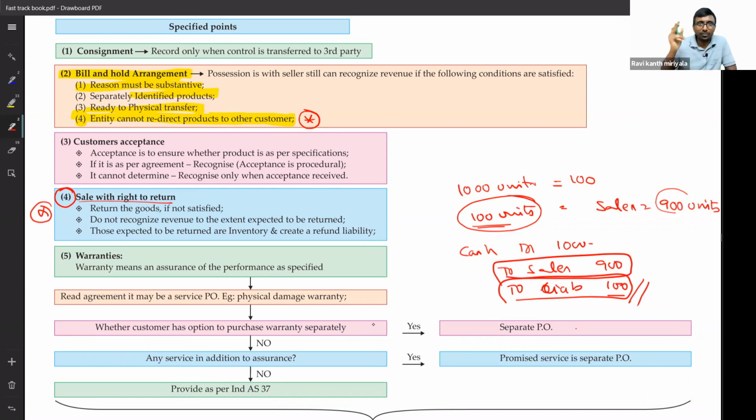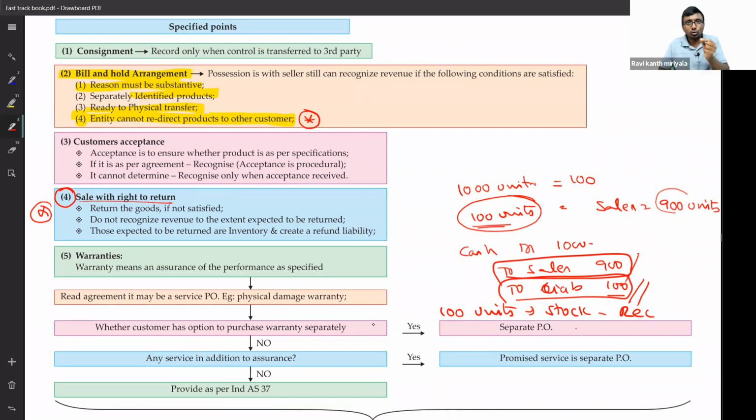Yeah, physically maybe it is with the customer, but we have the right on it. That's why, what do we say? 100 units of stock is going to be recognized in our books. Why are you recognizing it, sir? Because on 31st March, whoever goes for physical stock verification will not find these 100 units. So automatically they will not be counted, and they will not come into my stock valuation. That's why the 100 units are supposed to be recognized separately.